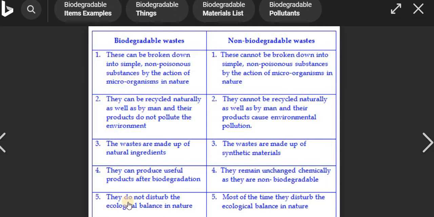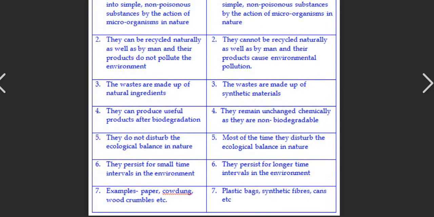The fifth point: biodegradable waste does not disturb the ecological balance in nature because it does not give any kind of pollution or adverse effect to the environment. But non-biodegradable waste, most of the time, disturbs the ecological balance of nature because it is not decomposed. That's the reason.